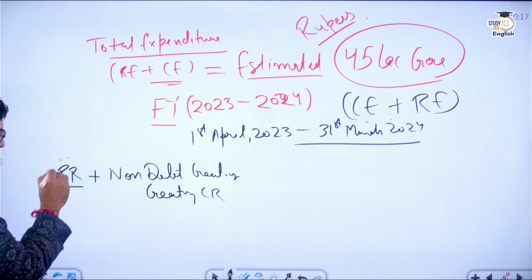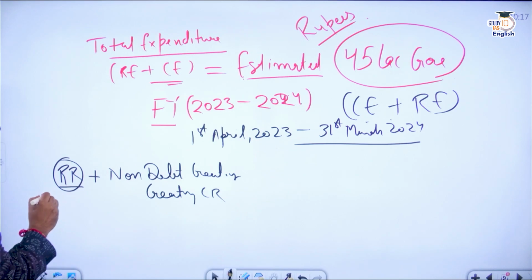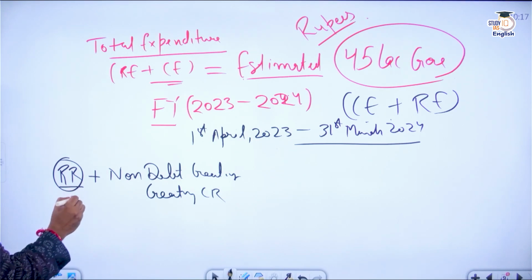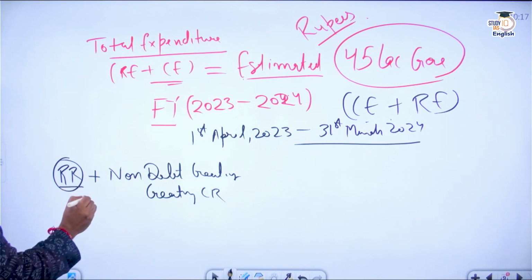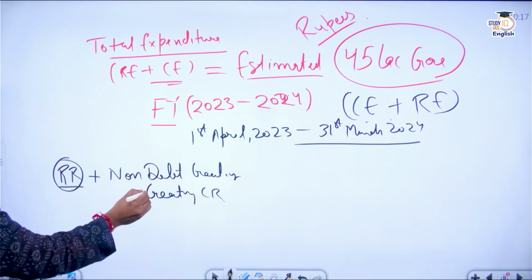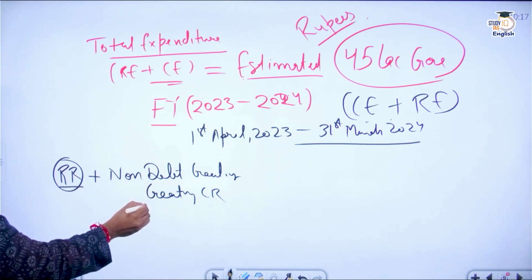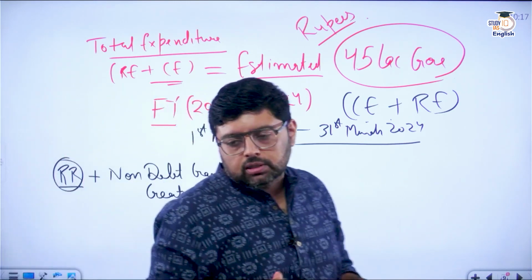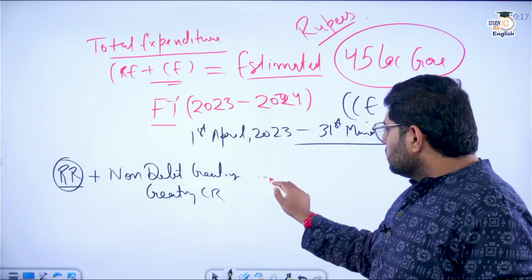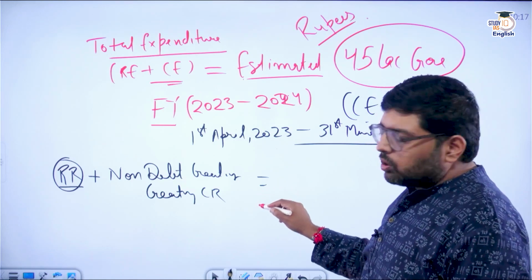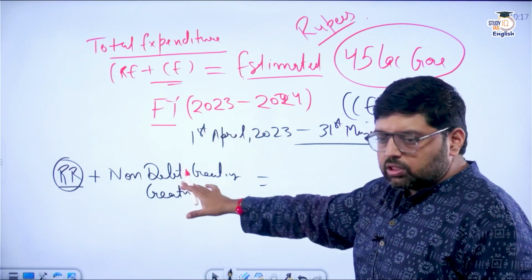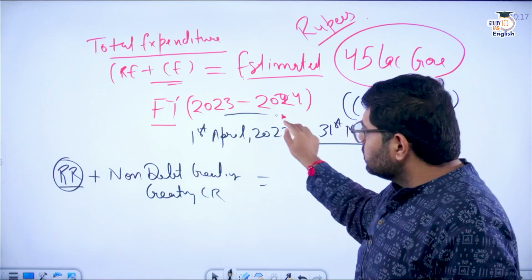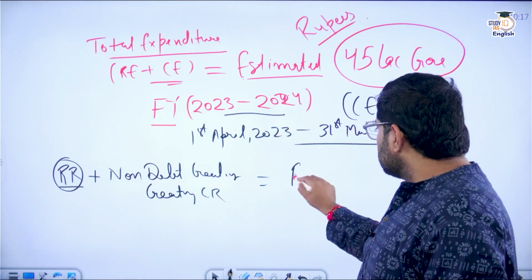Revenue receipt has tax revenue and non-tax revenue. Tax revenue has two components, non-tax has 5 components, and non-debt creating capital receipt has 2 components.